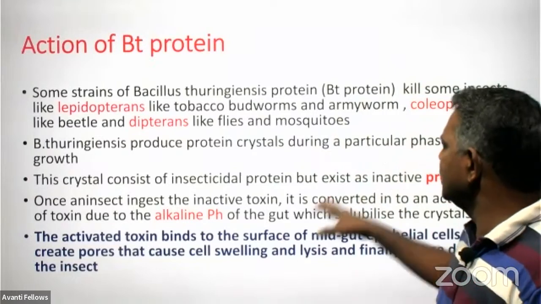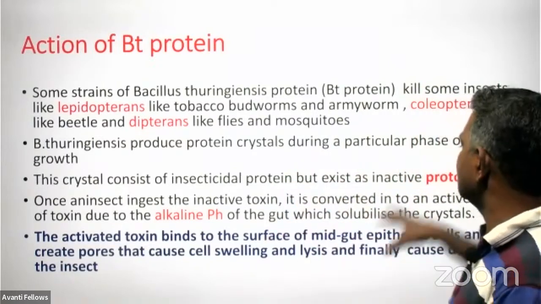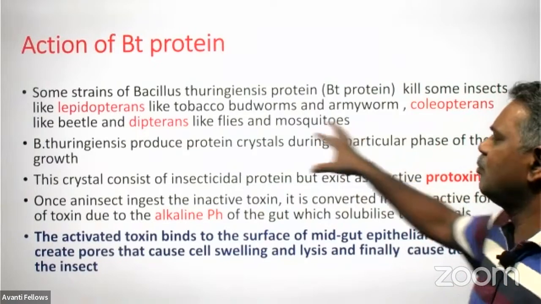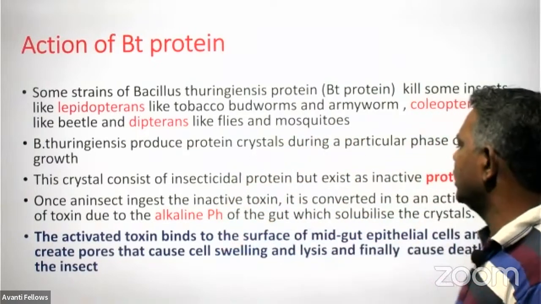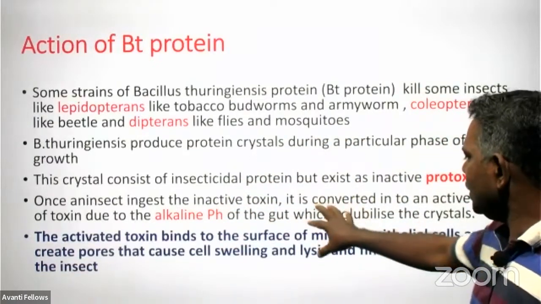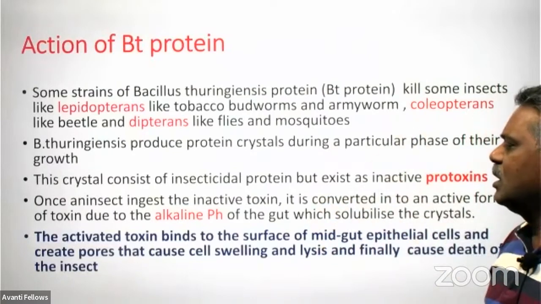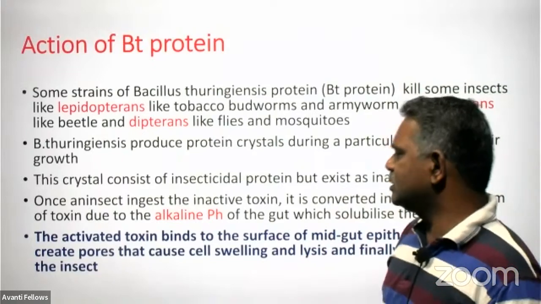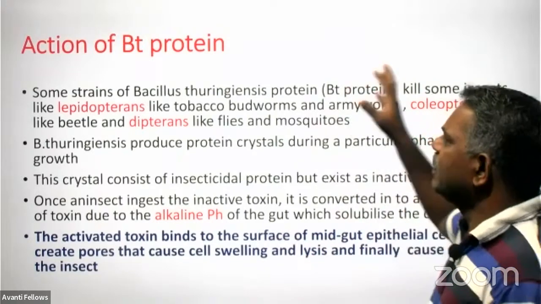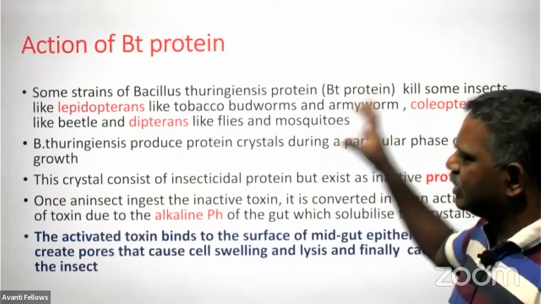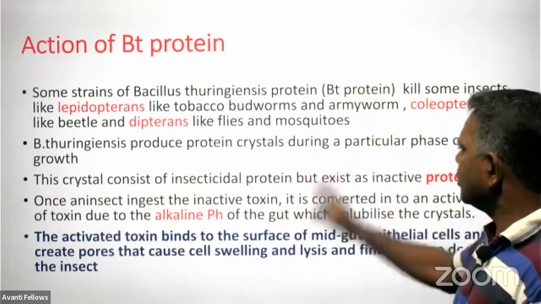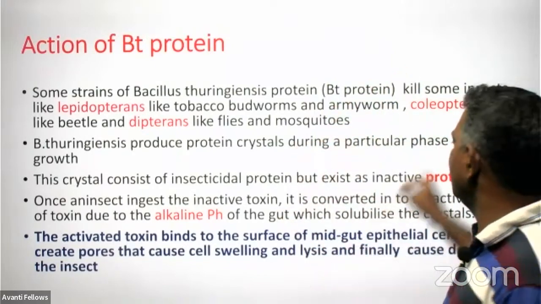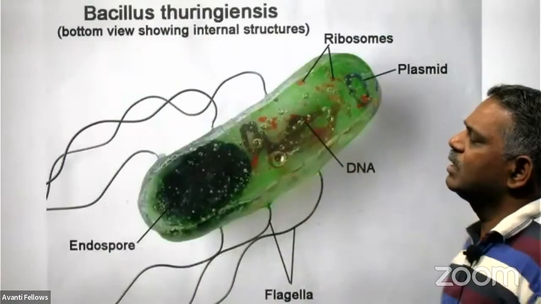So naturally this inactive toxin is converted into an active form in the alkaline medium, which solubilizes the crystal and starts destroying the epithelial lining. This is the way the Bt protein, or cry protein, a toxic protein, works in the body and makes the plant resistant.